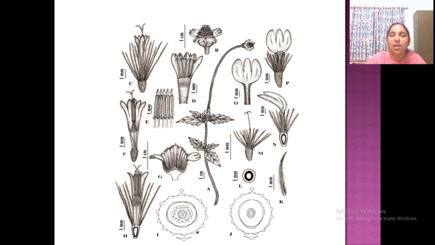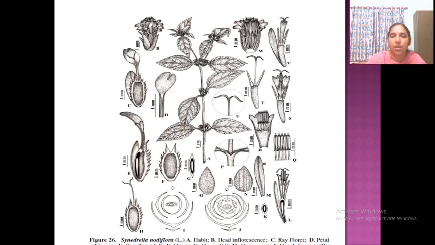What is this marked outside? That is pappus hairs, numerous are there. Now look at another one, Cyanthillium, Cyanotis, Senidrella nudiflora, a very common plant in our field. You can easily find it in your home surroundings. This is also very common. See the syngenesious nature. This is the flower, disc and ray florets are there.